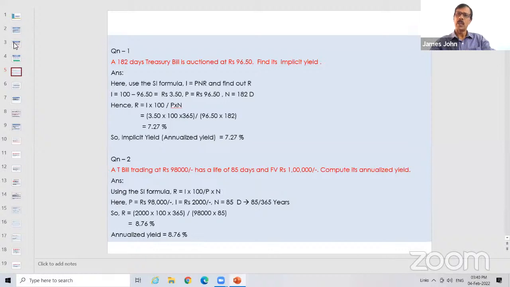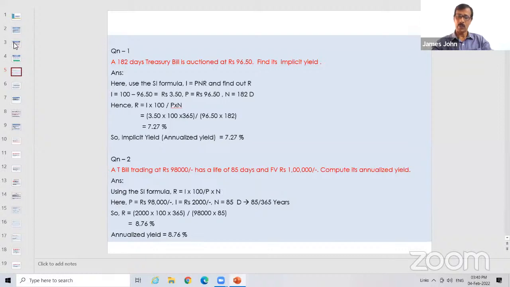And on maturity, the RBI, or the government of India, will pay 100 rupees. This is the concept of discount. So it is issued at a discount. Here is a very simple formula to find out the implicit yield. You can use the simple interest formula, I is equal to P into N into R. Here you have to calculate the rate of interest, and for that it is I into 100 by P into N.